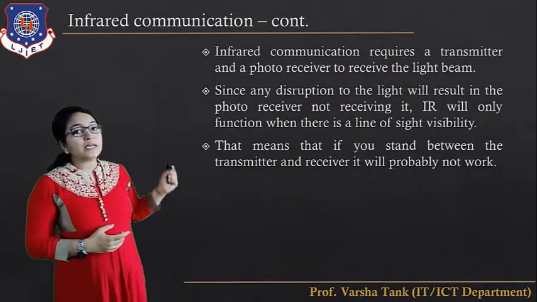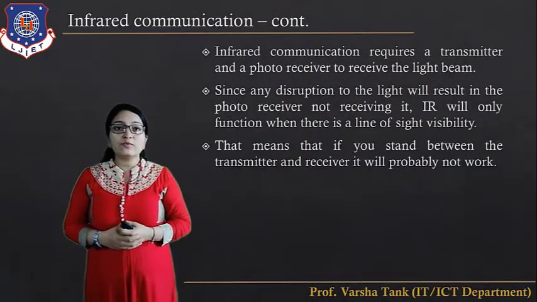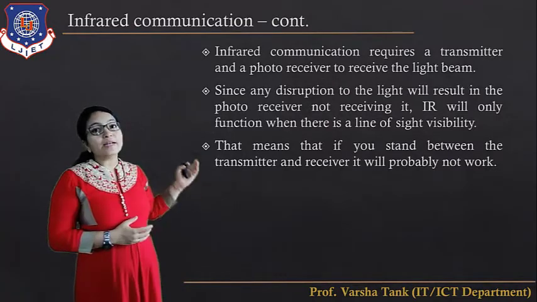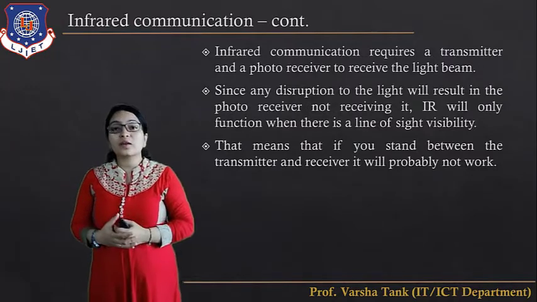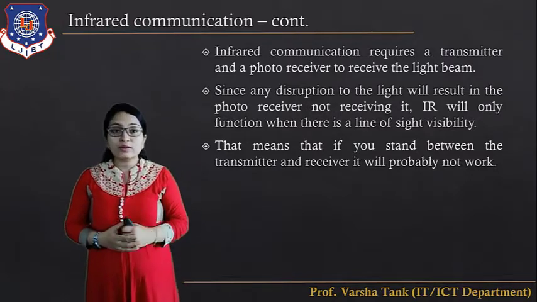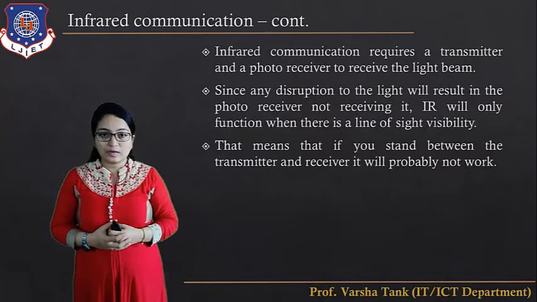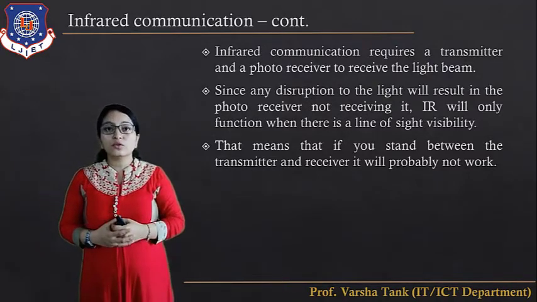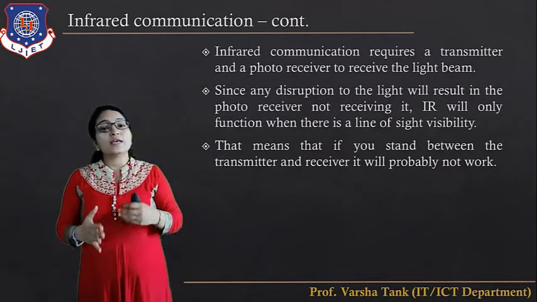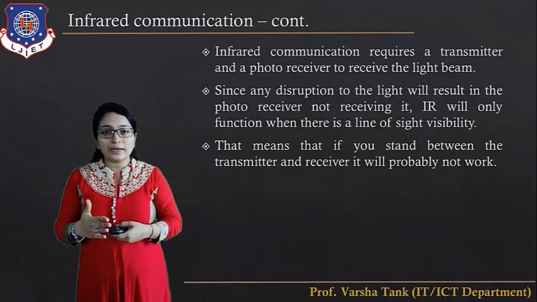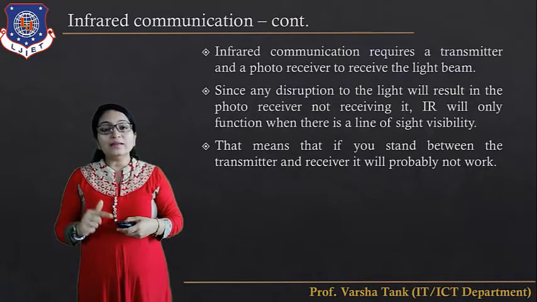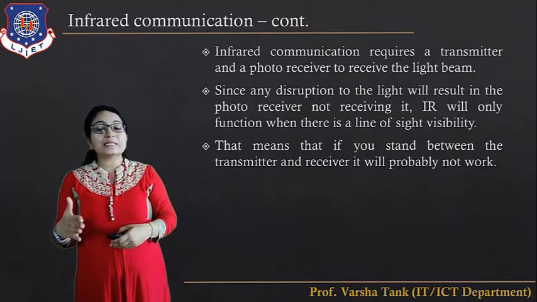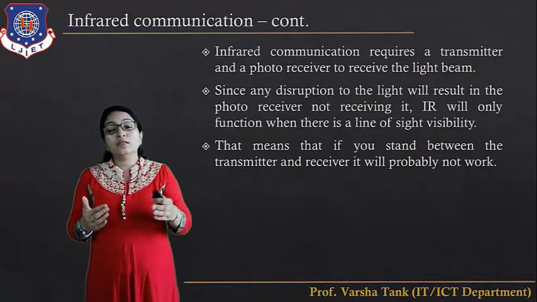Infrared communication requires a transmitter and a photoreceiver to receive the light wave. Since any disturbance to light will result in the photoreceiver not receiving it, for example if you put your hand between the remote and the TV, the direct line of sight signal will not reach the photoreceiver because it is a light signal and it will be disturbed.